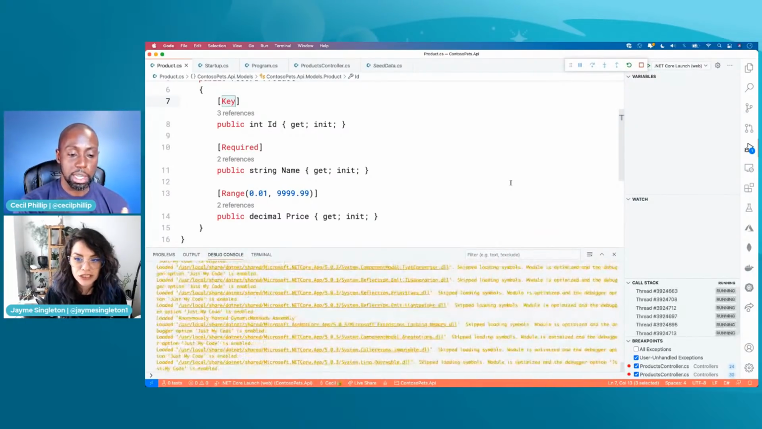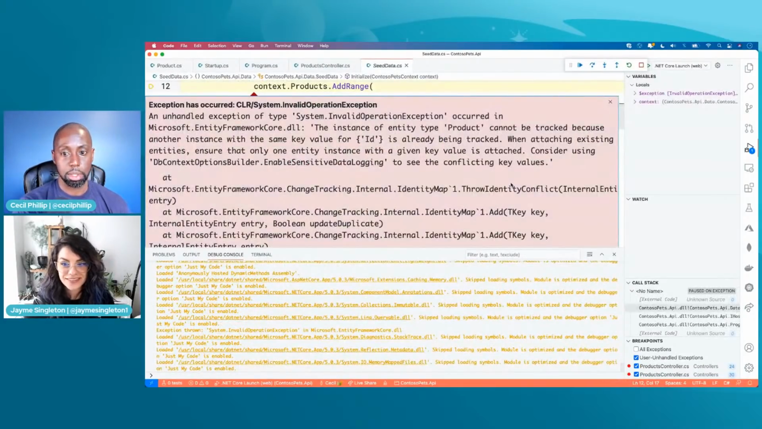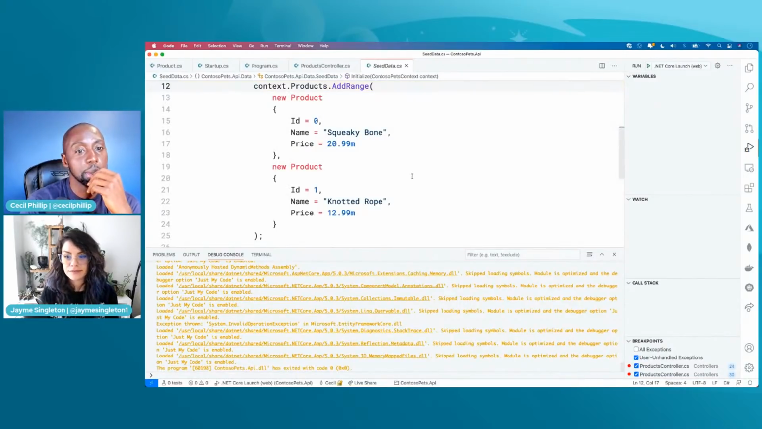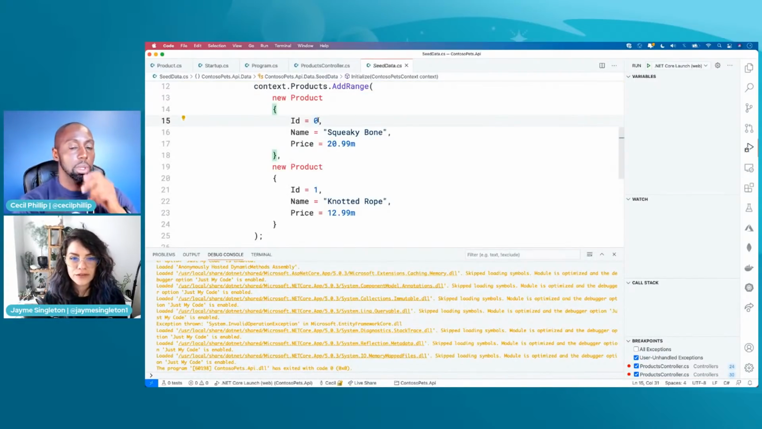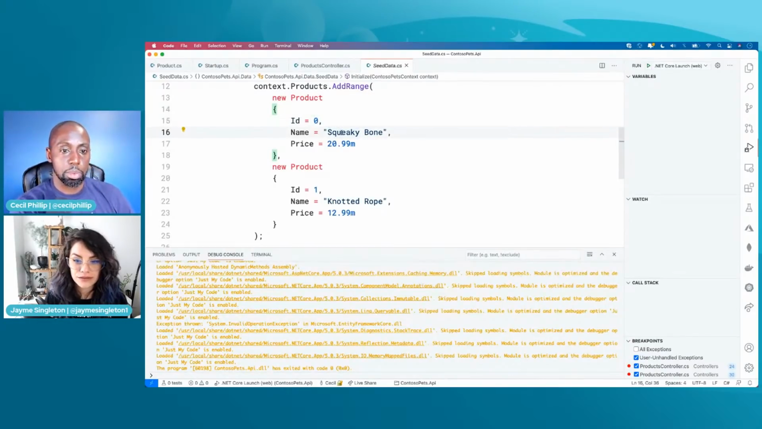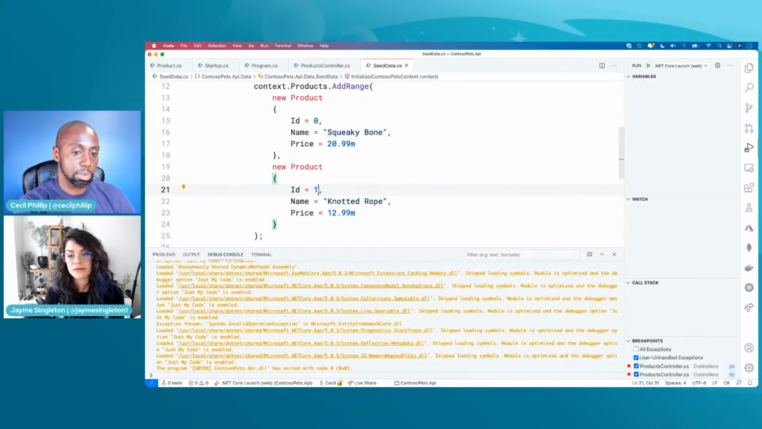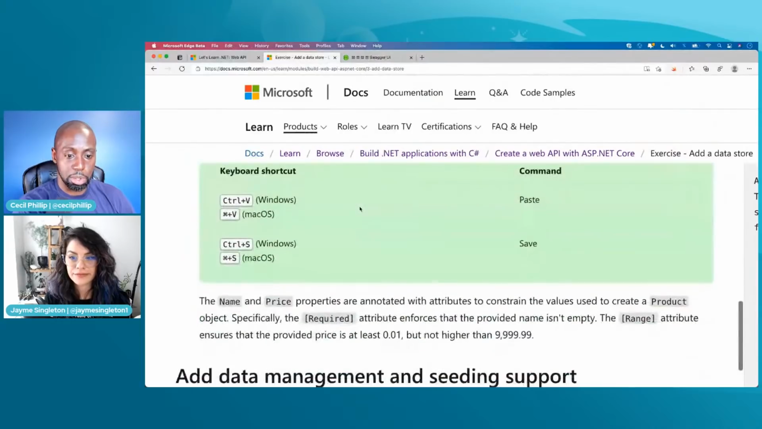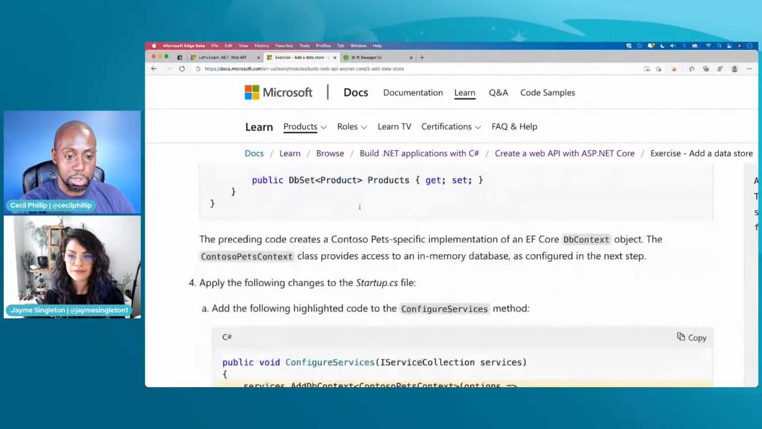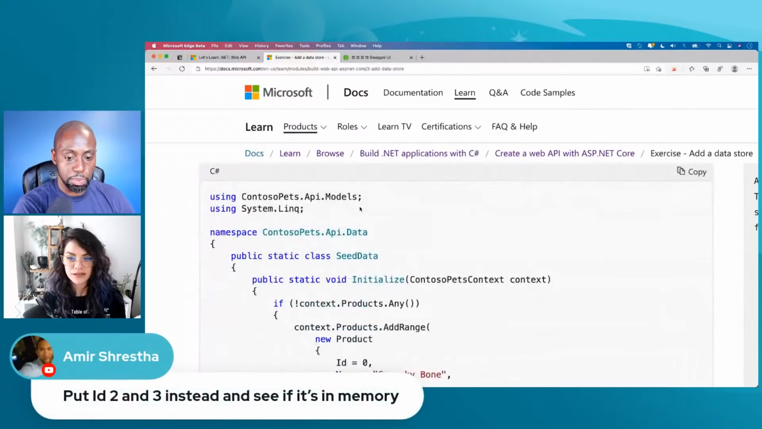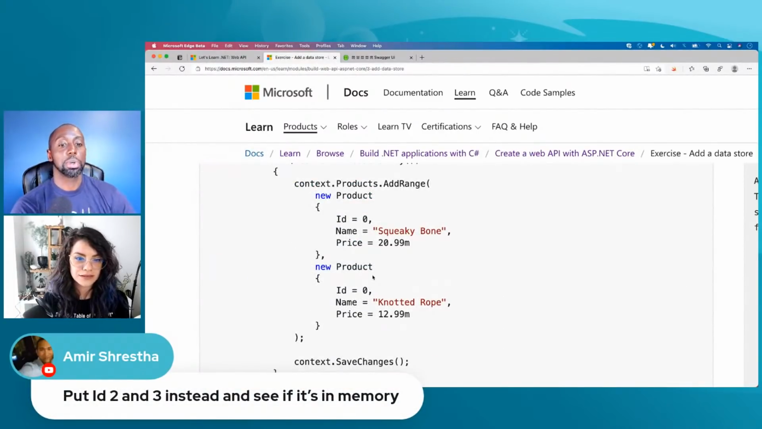So I changed the database it's using. This is weird. The instance of entity type product cannot be tracked because another instance with the same key value is already being tracked. That's weird. What if you leave the ID values as they were? Well, they were both 0. They were 0, 0, right, whenever we added them. Let's go down. Yeah, so we did change it to 1 and 0. See, they were both 0, 0.